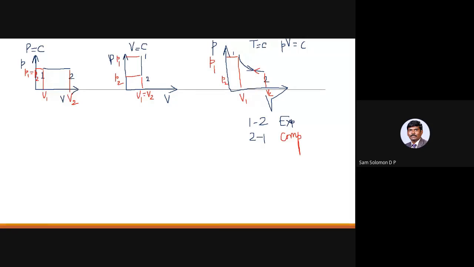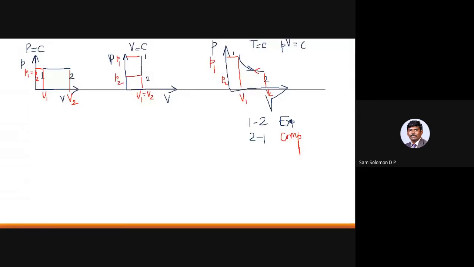Okay, so in your thermodynamics, whenever they ask you to draw the PV diagram for a series of processes, maybe they will give you 4 processes and they will ask you to draw the PV diagram for that particular cycle. So you should remember, for a constant pressure process, it is always a horizontal line. For a constant volume process, it is always a vertical line. For an isothermal process, isentropic process, or a polytropic process, it is going to be a curve. If it is expansion, it is moving towards the right. If it is compression, it is moving towards the left.